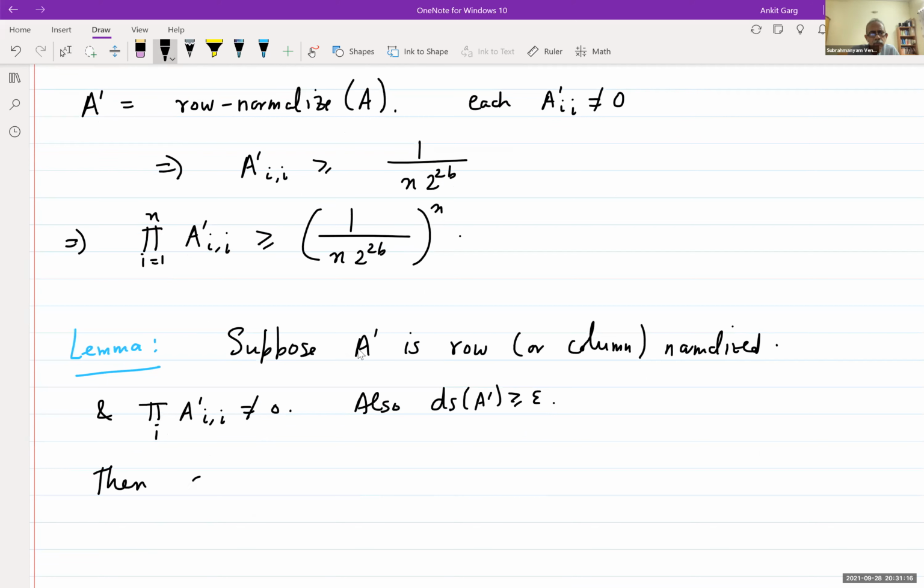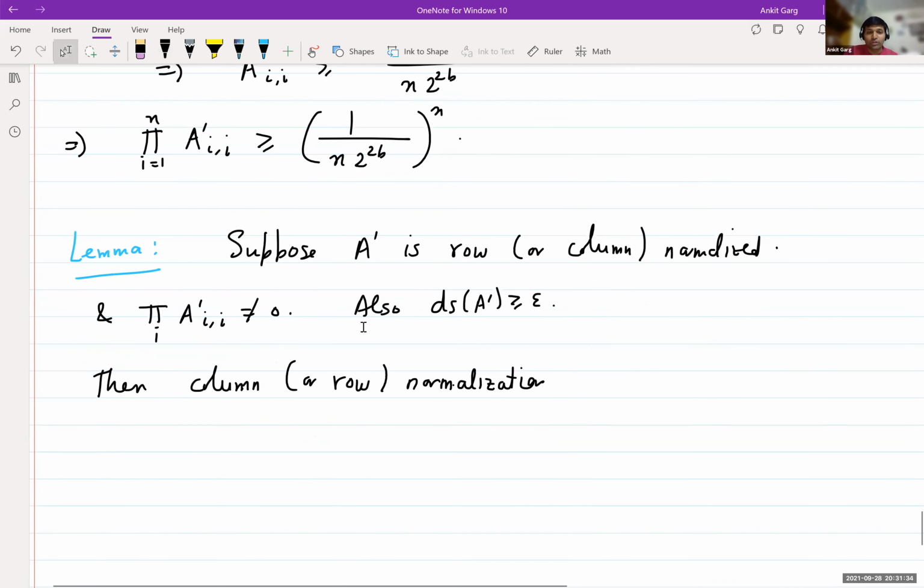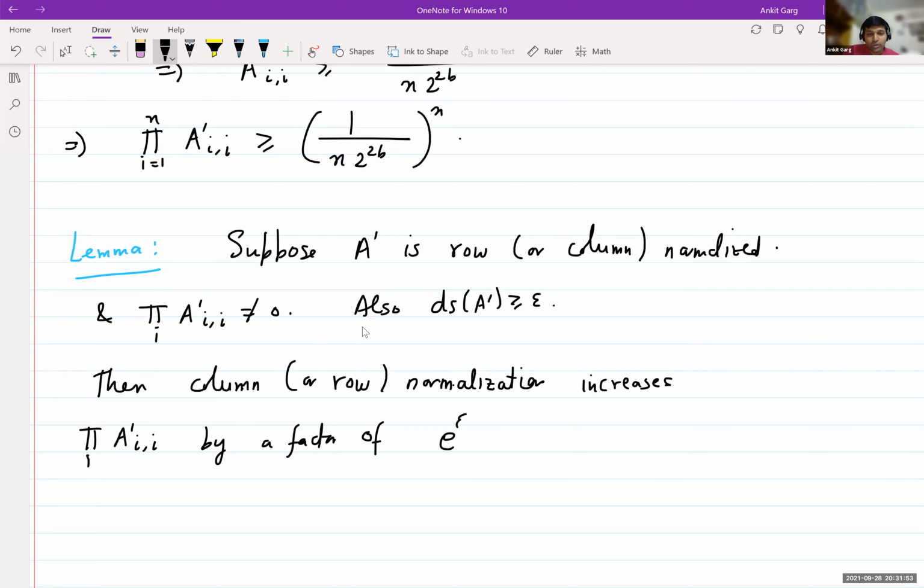Then the column normalization or the row normalization. So if it is row normalized, you do column normalization. If it's already column normalized, you do row normalization. Okay? So whatever it is, you do the opposite. So this operation will increase this product by a factor of e to the epsilon over 6.